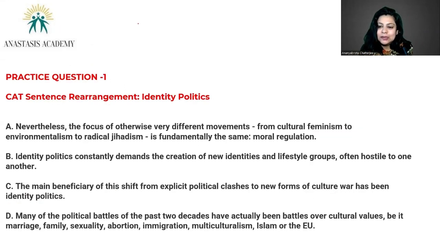So we discussed the correct way of approaching parajumble questions. In CAT, they are very, very important. So I'm giving you 5 questions for practice. You can give me the answers in the comments section, and you will get the correct answers in the description box. So the first practice question that I would like you to try is based on identity politics. You can pause and take a look at the question.